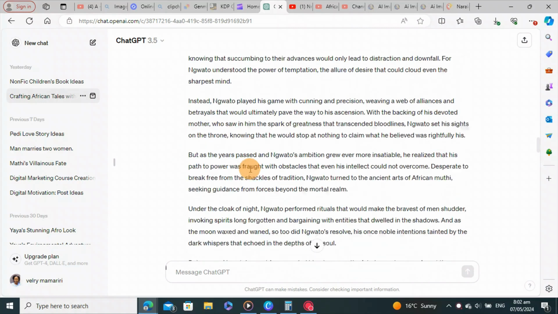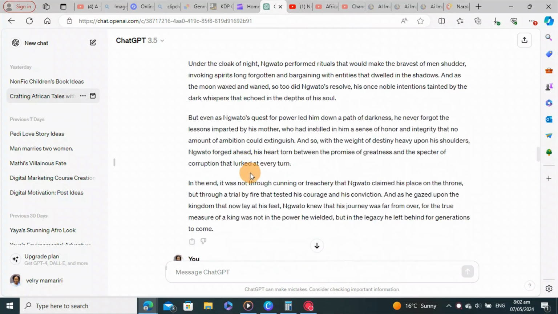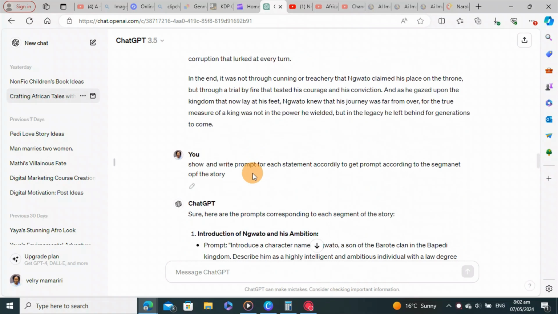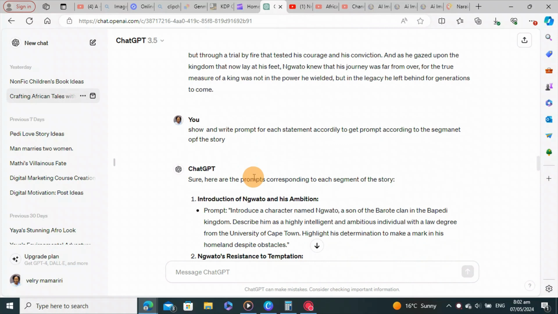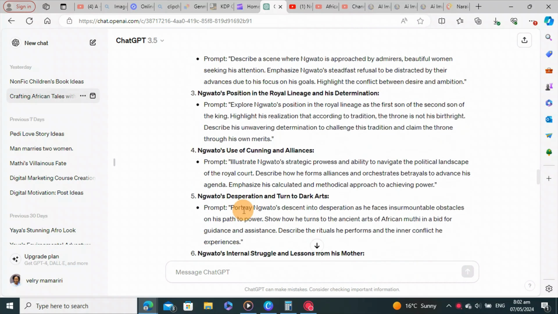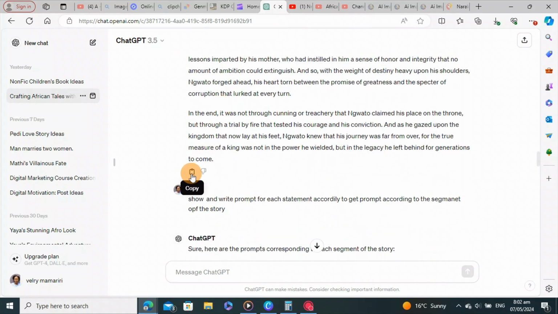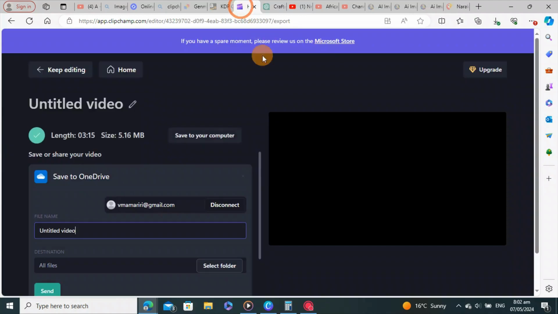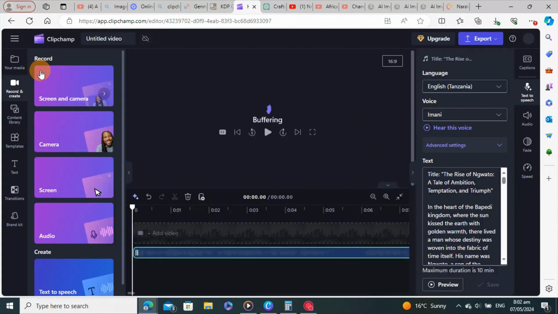So this is the story that ChatGPT has generated, and then I also went ahead and asked ChatGPT to help me with a prompt to generate images. So this is what ChatGPT has done for me. The next step is to take this story, copy it, and go to a website called Clipchamp.